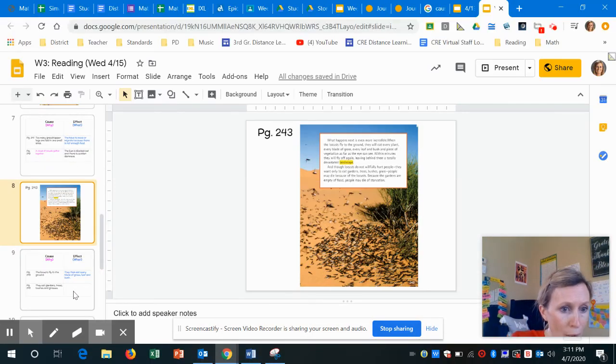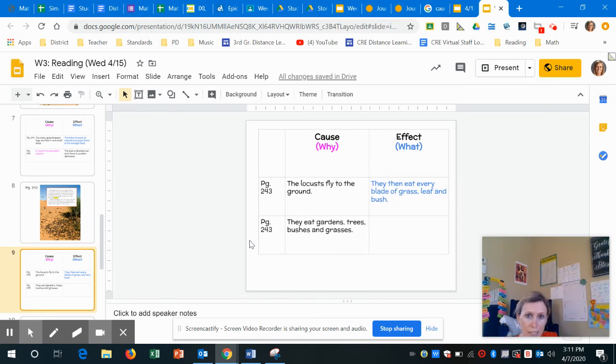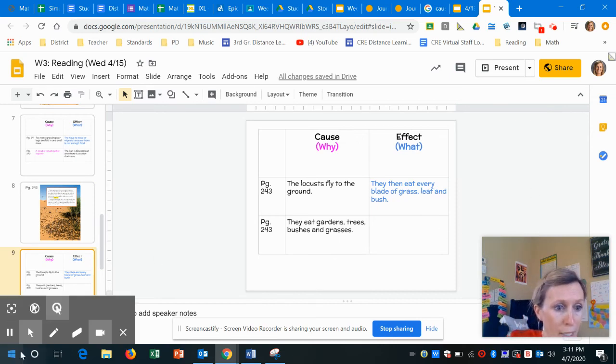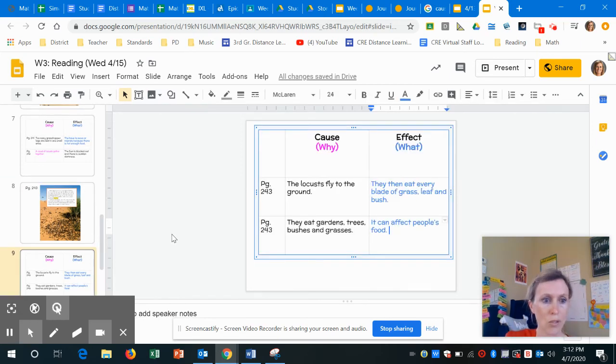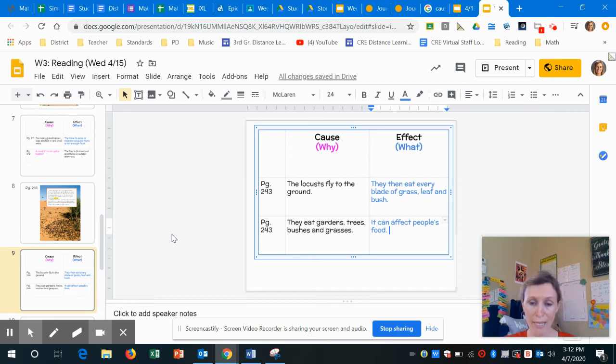So again, we can go ahead and fill that out. They eat gardens, trees, bushes, and grasses. We can go ahead and fill out this also affects people and their food too. So I'm going to fill that one in. So then I filled that one out. They eat gardens, trees, bushes, and grasses, and because of that, it can affect the people's food also. So third graders, remember the effect is the what. The cause is why did it happen.